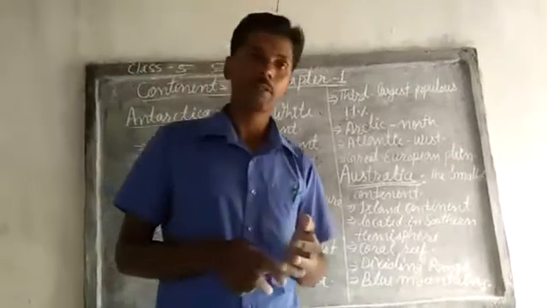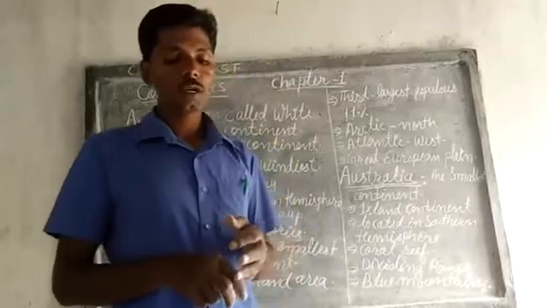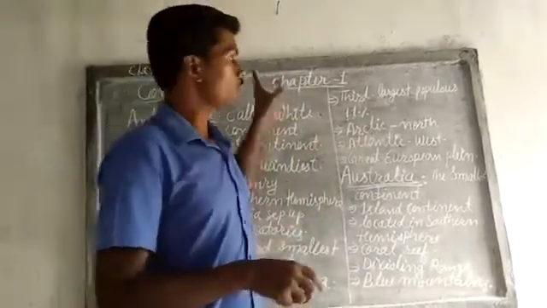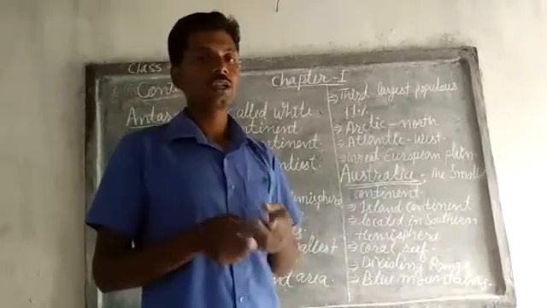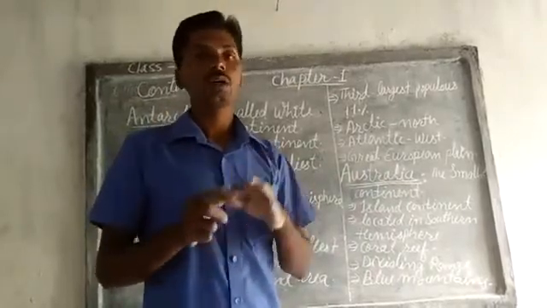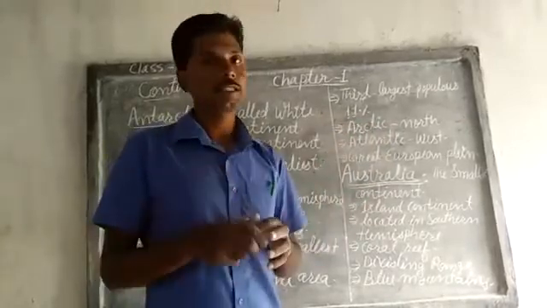So it is famous for its physical features. So students, all we have learned now was about continents. I'm sure you understood about the different continents in detail.